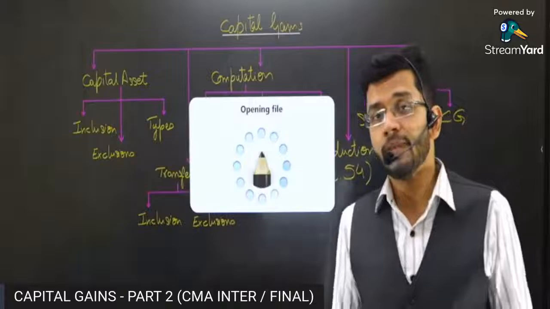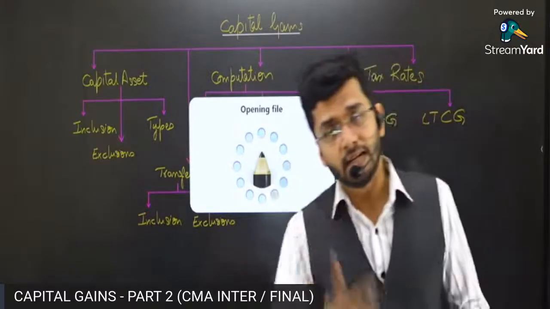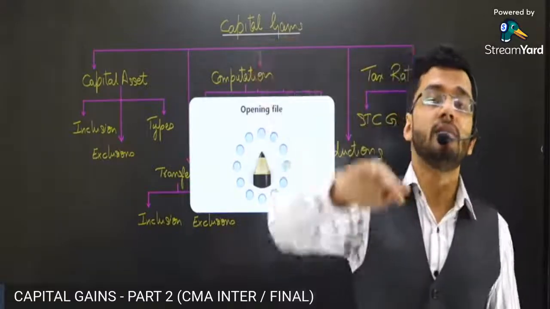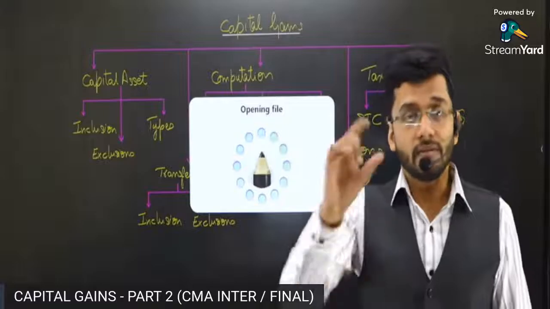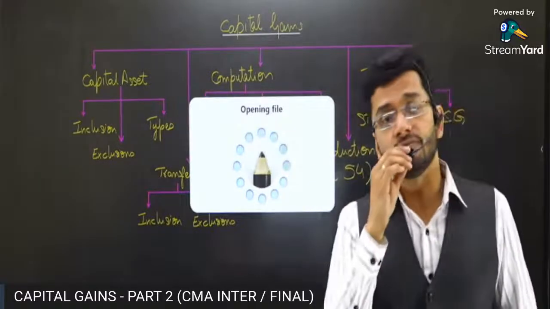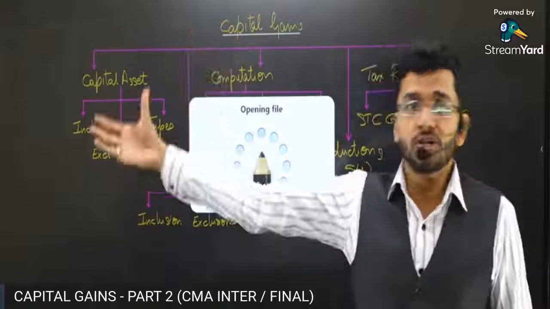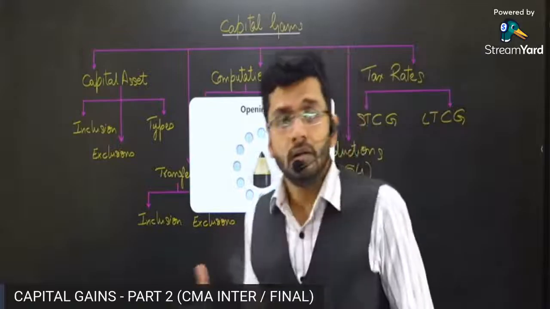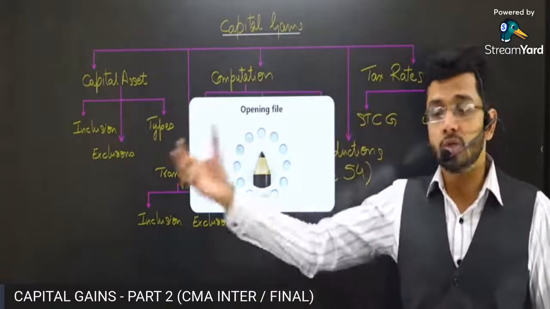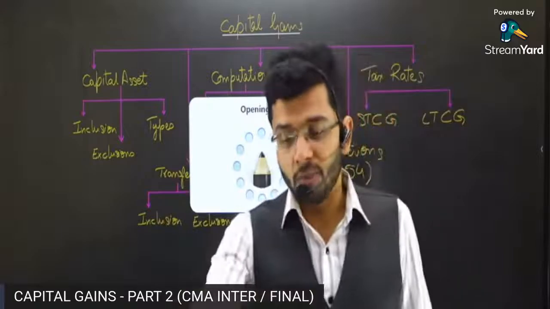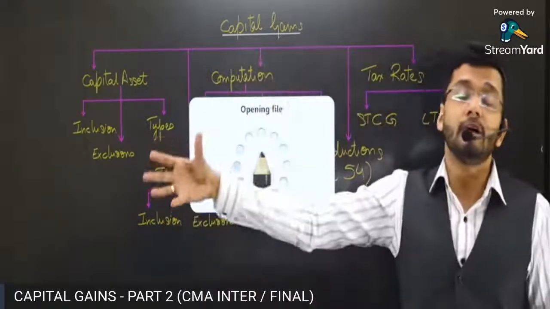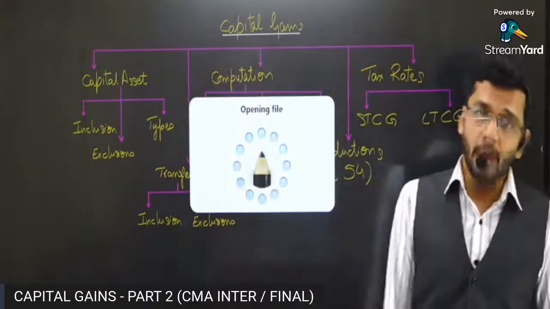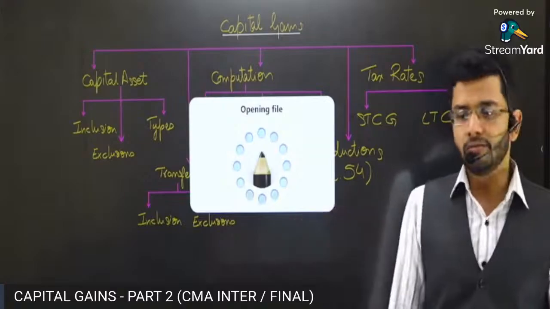Money is not received. In case money is not received, the law is very clear, guys. The law is that sales consideration should be equal to the value of the asset which is booked in the books of accounts of the assessee. Whatever is the value of asset which is booked in the books of accounts of the partnership firm, because partnership firm is taking the capital asset from the partner, according to the accounting principle, the partnership would also add something in its books of accounts. Whatever amount the partnership firm has added in its books of accounts, that amount will be the sales consideration in hands of the partner. That is the principle which we are going to study now.